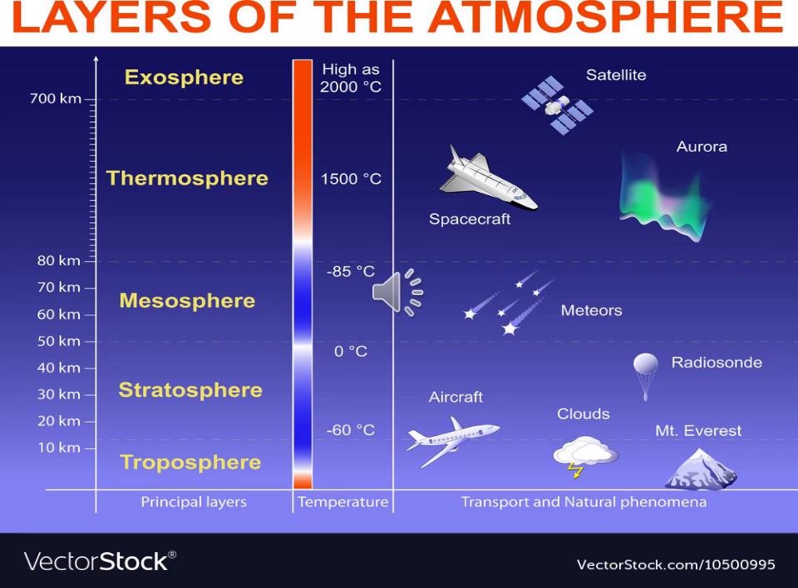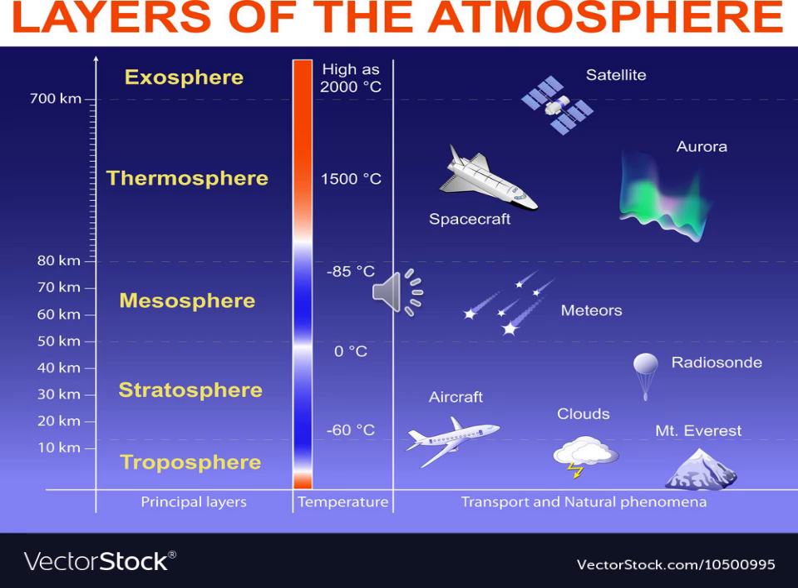In which layer are the radio waves transmitted? Ionosphere. Then the exosphere: what is its important characteristic? The presence of aurora australis and aurora borealis. So we have completed the composition and the structure of the atmosphere.